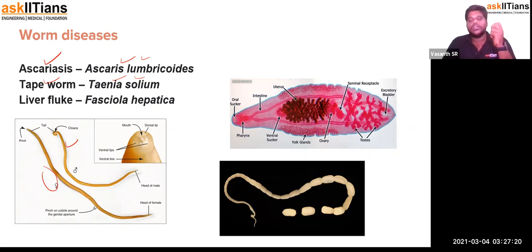The animal which is causing this disease is called liver fluke. The scientific name of the animal is Fasciola hepatica. This animal feeds upon the hepatocytes. Hepatocytes means liver cells. On doing so, the function of the liver will be suppressed, and it will not be able to function properly. And obviously, the worm will be causing an ill effect or disease to the human being. So that's how bad worm disease could be. These are some examples of worm disease.